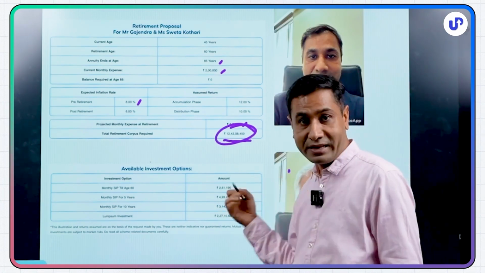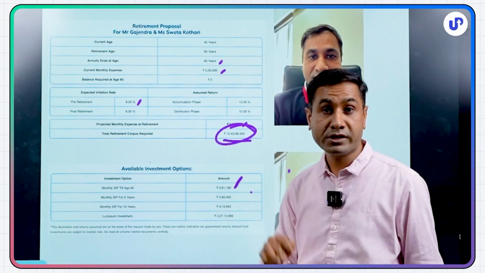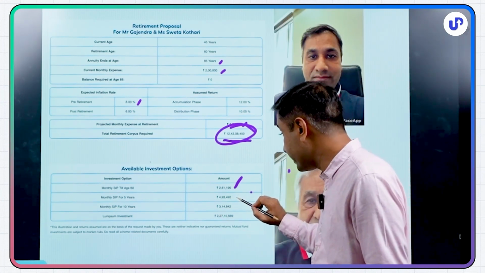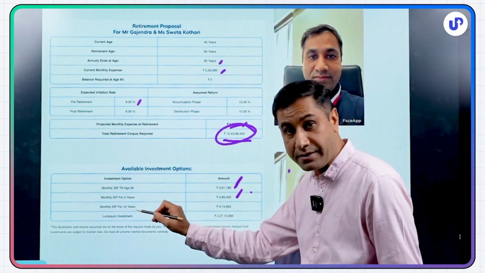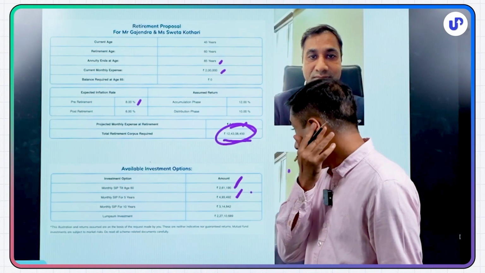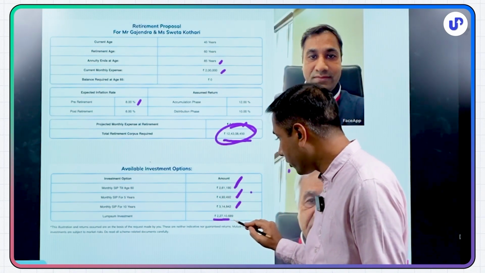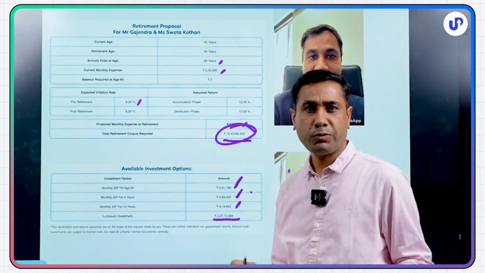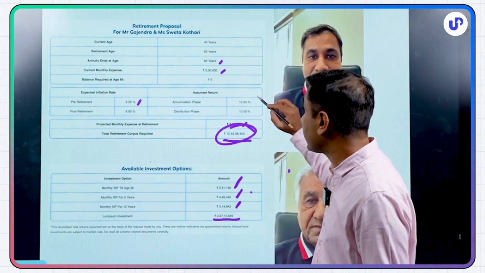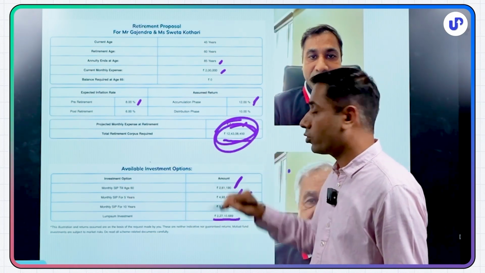If I need to do a monthly systematic saving, I need to start putting 2,61,000 rupees from today onwards for 15 years. If I want to complete this goal in 5 years' time, then almost 5 lakh per month. If I want to complete this in 10 years' time, then 3 lakh per month. Or if I have a lump sum amount of 2 crore 27 lakh, suppose in my provident fund, PPF, etc., and if I can make that money work at 12% for the next 15 years, I'll be able to hit the goal of 12 crore 43 lakh.